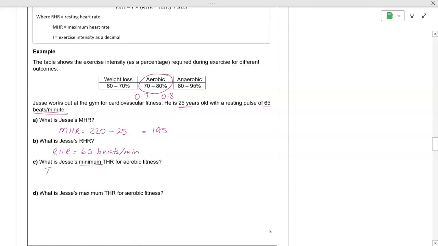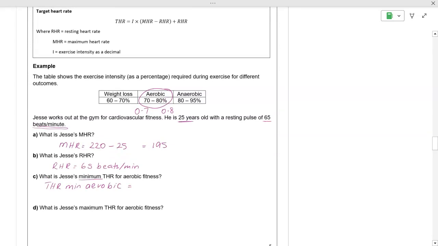So our target heart rate minimum for aerobic fitness. If we think to our formula just above, it's the intensity, 0.7, which we've already done, multiplied by our maximum heart rate, 195, minus our resting heart rate, and then plus our resting heart rate again. So the minimum he should have in order to have aerobic fitness, so feeling like he's actually getting something, is 156. So 156 beats as our target heart rate.